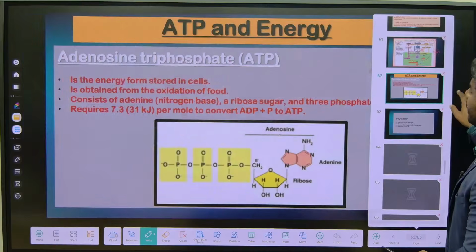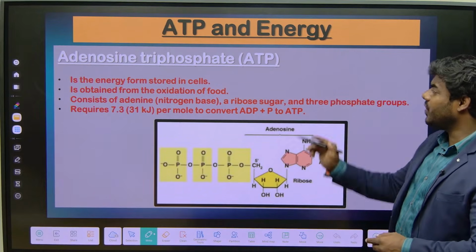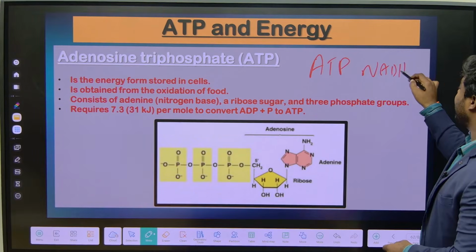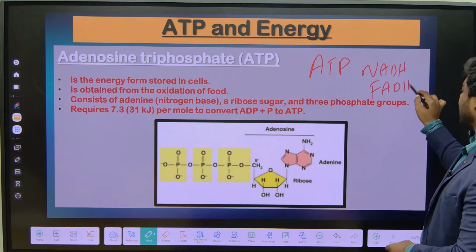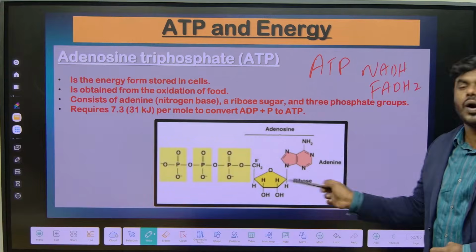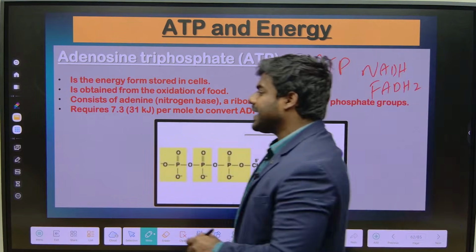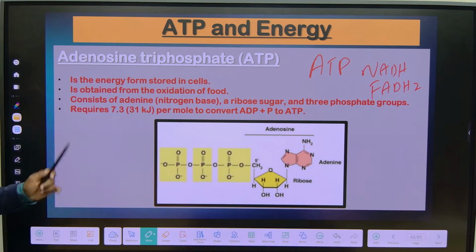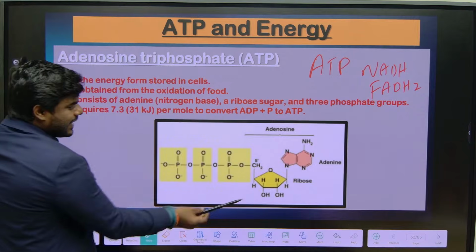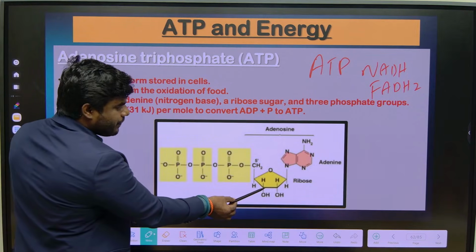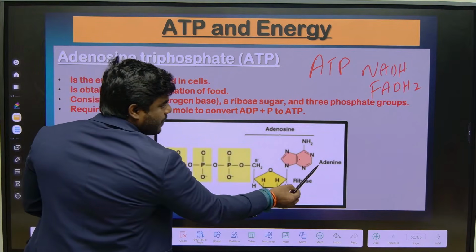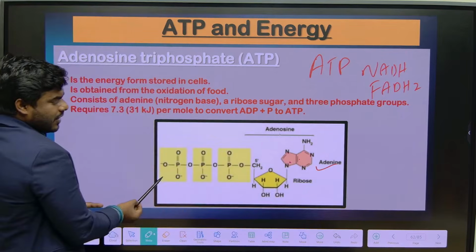Now, throughout the biochemistry, we will always come across these three terms: ATP, NADH, and FADH. So it is important to know about them. So what is ATP? It is the universal energy currency of the cell. Observe the structure of the ATP. It contains a sugar. What sugar is it? Ribose sugar. And it contains one base. What base? Adenine. And it contains 3 phosphates.